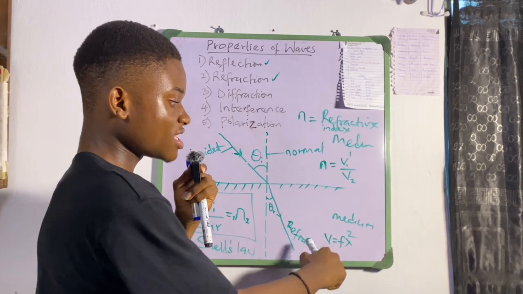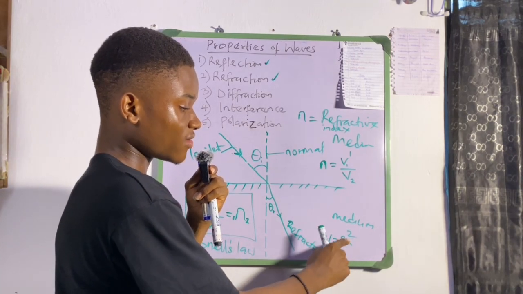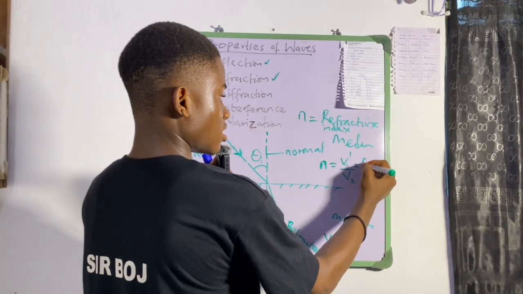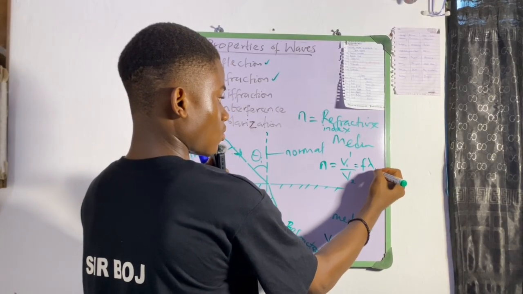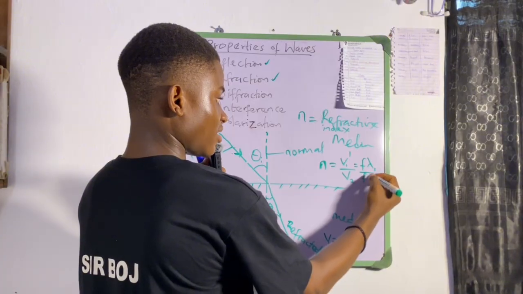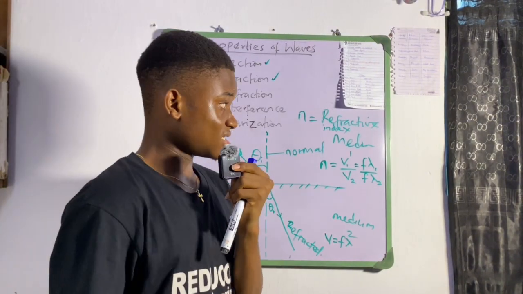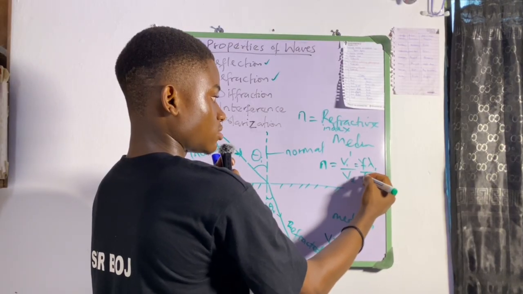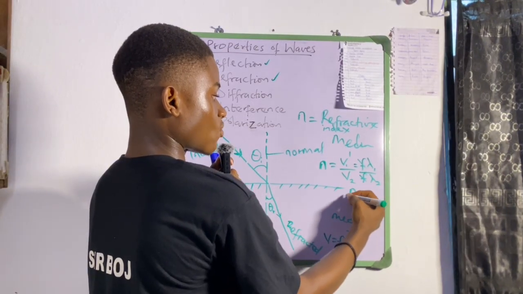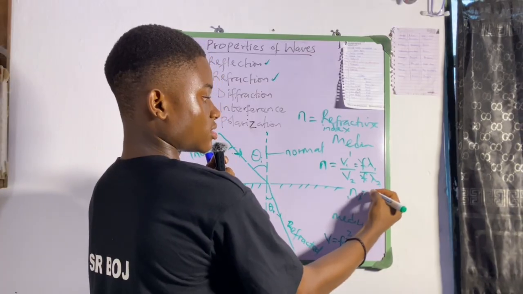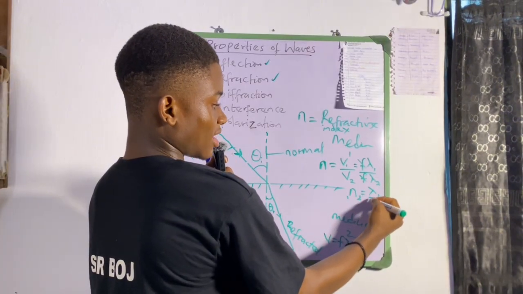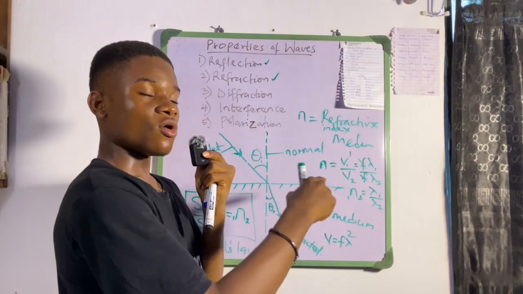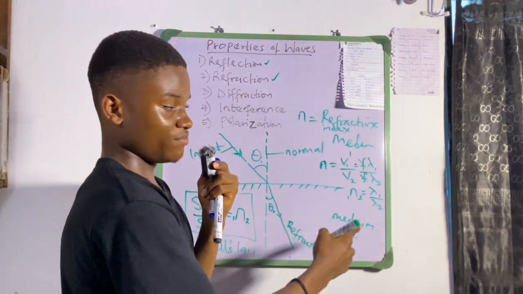So if v is equal to f lambda, we have f lambda 1 over f lambda 2, and because they have the same frequency, we can cancel out. So we have that n is equal to lambda 1 over lambda 2. That is the wavelength of the wave in medium 1 over the wavelength of the wave in medium 2.